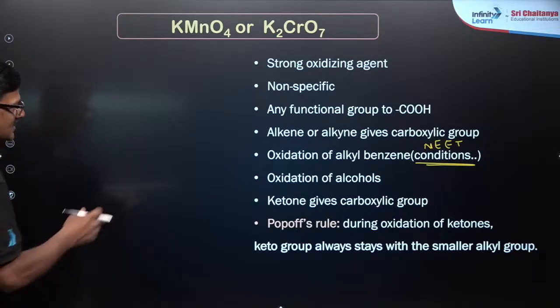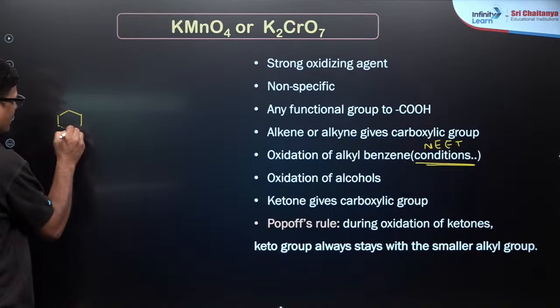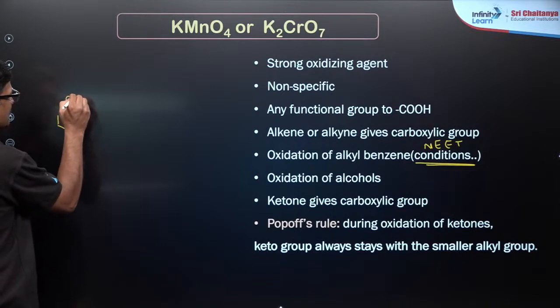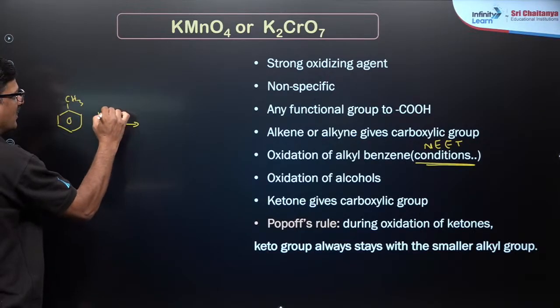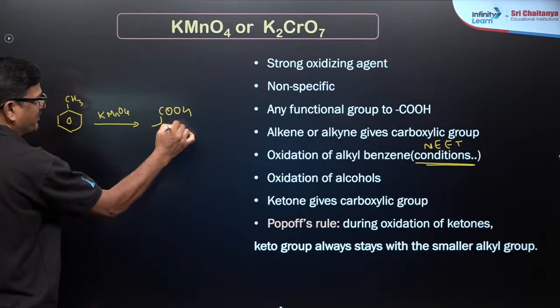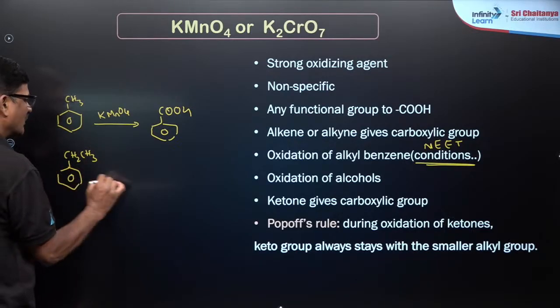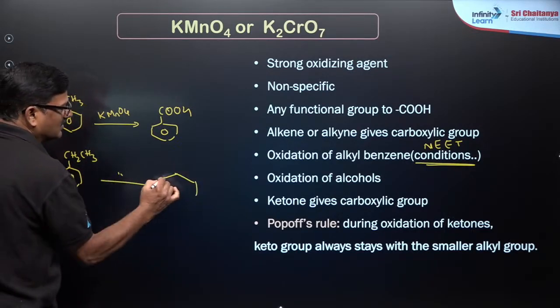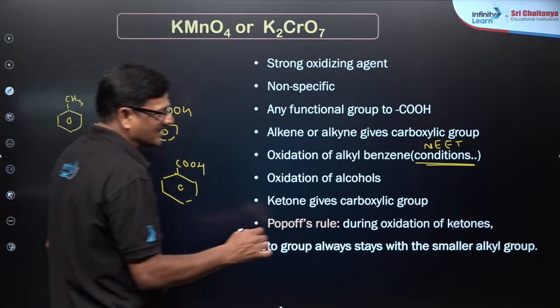And this is the oxidation of alkyl benzene. This is your benzene with CH3. You go with KMnO4 or K2Cr2O7 and you are going to get benzoic acid, irrespective of the length of the carbon chain. Okay, the same thing. What are the conditions?